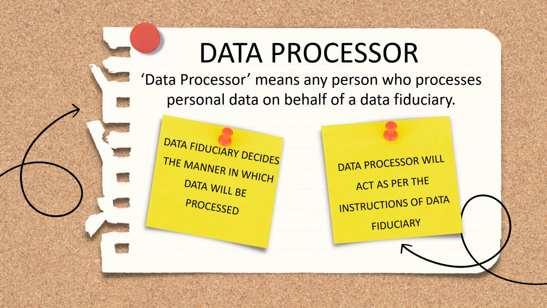Now, what is a data processor? A data processor means any person who processes personal data on behalf of the data fiduciary. Now, the data fiduciary, we have already discussed, decides the manner in which data will be processed. And the data processor will act as per the instructions of the data fiduciary.